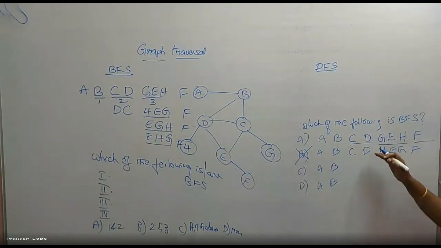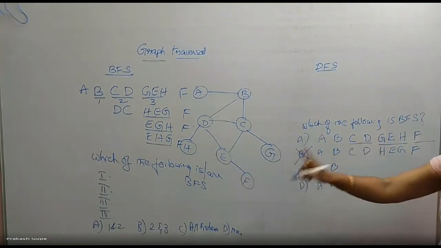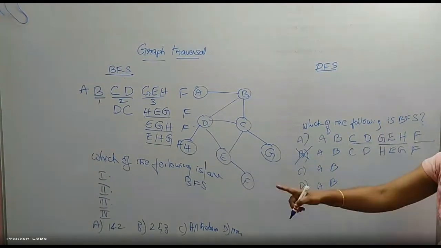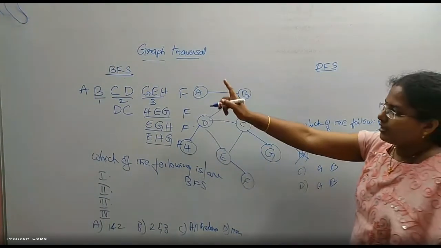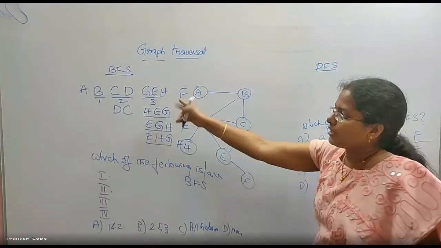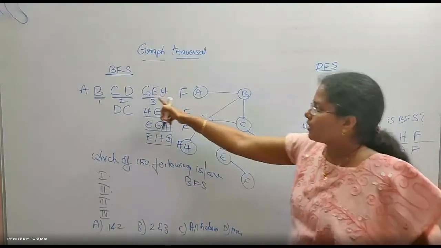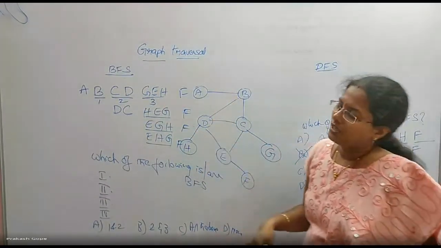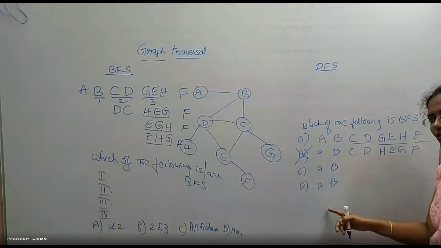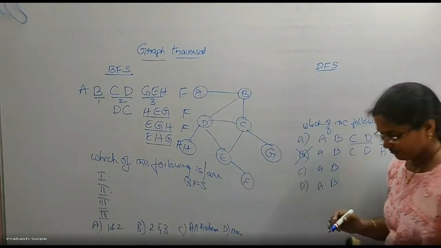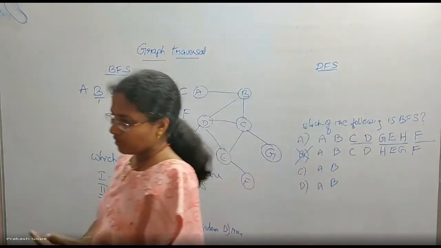If the question is like this, you have both types of questions in GATE, that's why I am explaining this. If a question is like this, just follow whether distance 1 is covered, distance 2, then only distance 3. Any order is fine among them. If all the 3 are at a distance of 3, any order is a BFS traversal. But if a question is given with only 4 options, you should follow the queue logic also. Okay?